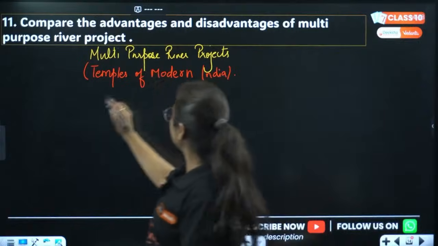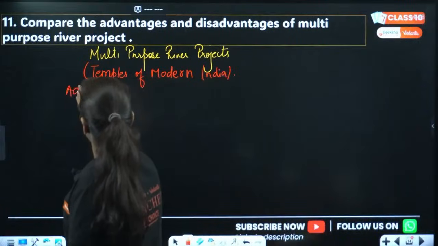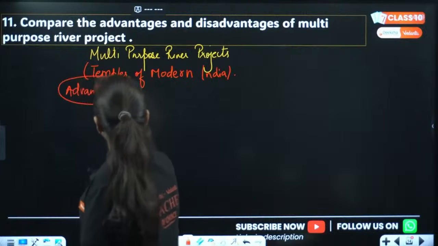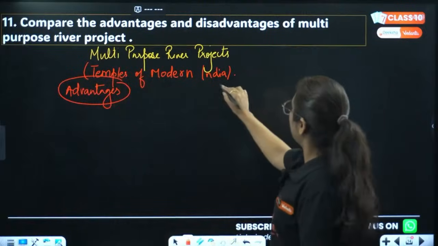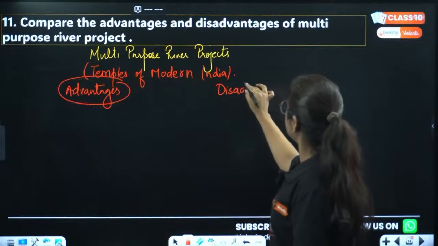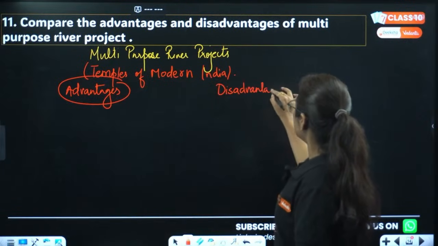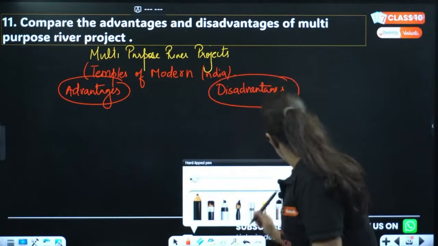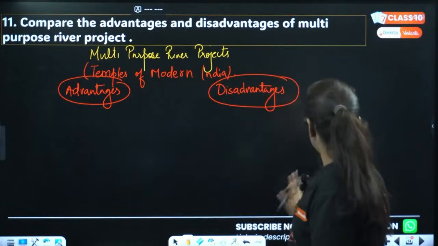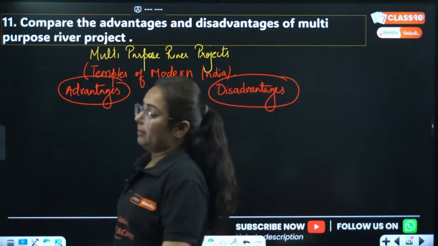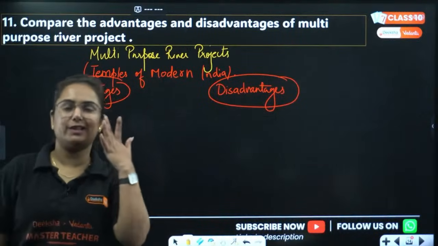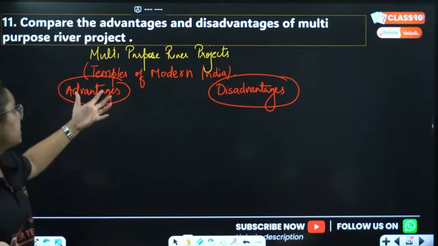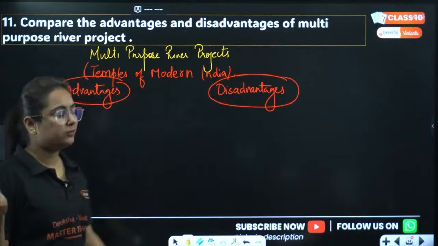But what we need to focus on here are advantages and disadvantages, okay? So what are the advantages and disadvantages of multi-purpose river projects? You might be thinking, if the disadvantages exist, then why did we make them? So everything has advantages and disadvantages, and sometimes we need to accept it because this was needed for the development of the society.